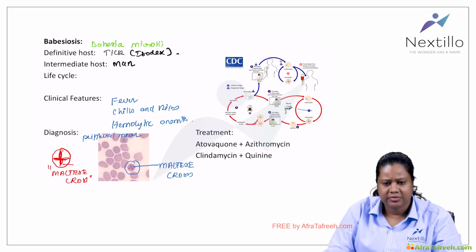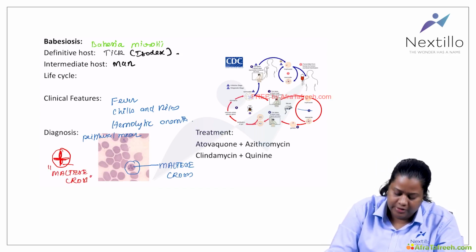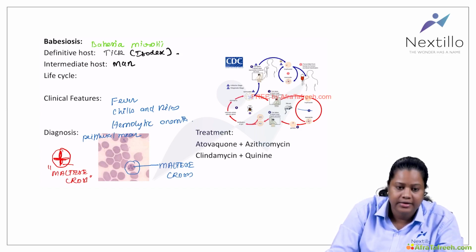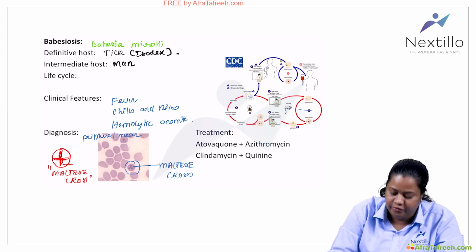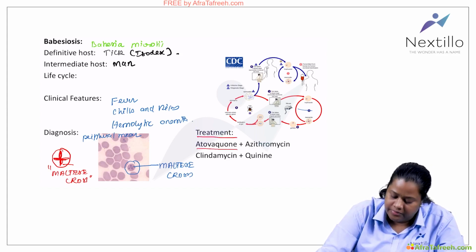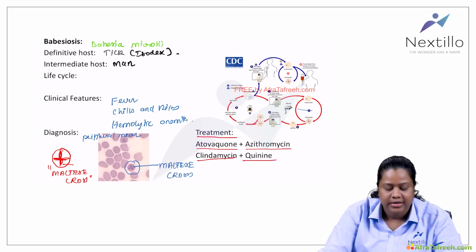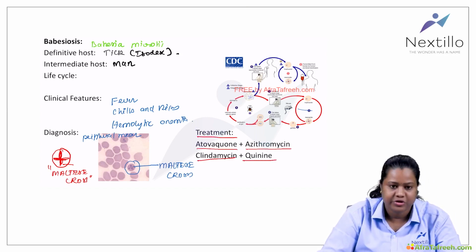It is a similar life cycle as malaria. There is not much difference except for the typical finding of the Maltese cross, and the vector is different, that is the Ixodes tick, the definitive host. How do you treat these patients? You give atovaquone plus azithromycin, or you can give clindamycin plus quinine. That is the treatment of choice for babesiosis.